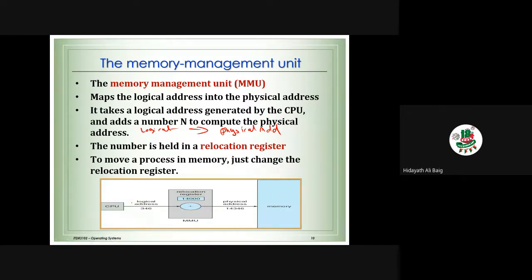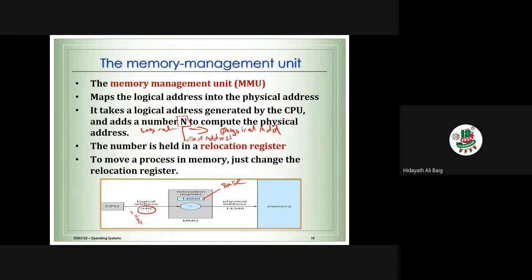For example, this 14,000 is the base. I told you every process has a base address. Now we have process logical addresses 1, 2, 3, 4, like that. They gave an example here, 346. How do I change the logical address to the physical address? I need to add the logical address to n. What is n? n is the base address.